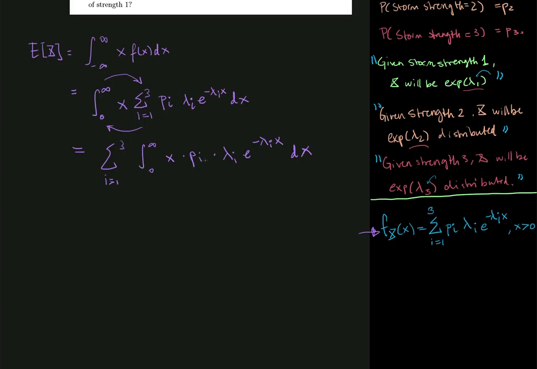Now this looks very much like the mean value of an exponentially distributed random variable. The only thing that I don't like is the pi. I don't want it inside the integral, but that's no problem because pi is constant, so I can just move pi outside of the integral. So what I have now is the sum from 1 to 3 over 3 integrals, each weighted with the value pi.